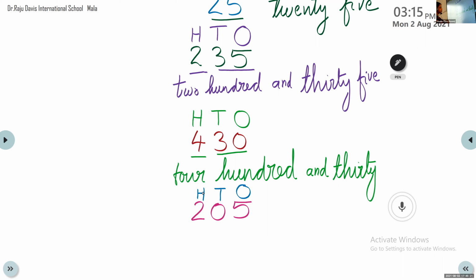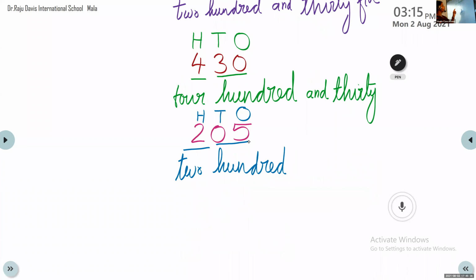Now let us write the number name. First of all, we can write the hundreds place. That means 200. Then tens and ones placed together. Here you can see 05. If the 0 is at the left side, there is no value.